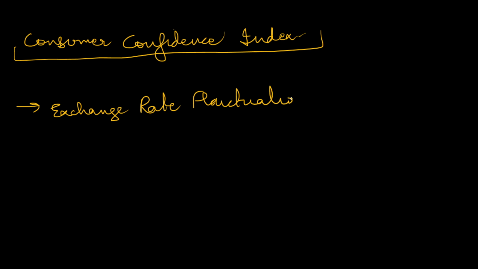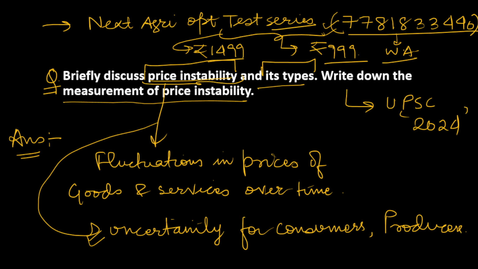So these are the types of measurements through which we can measure the price instability. And I think I have discussed 5-6 types of measures. And for a 10 marker question, 5 points are enough. If you write 5 points, because there are 2-3 subdivisions of the question, that will be enough. So I hope you understand the various types of measurements, and all the parts of the question. You understand what price instability is, its types, and the measurement of price instability.